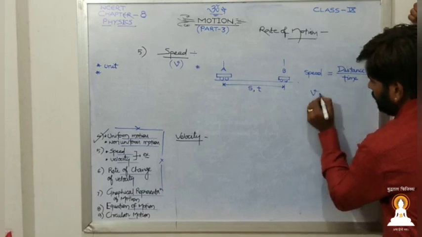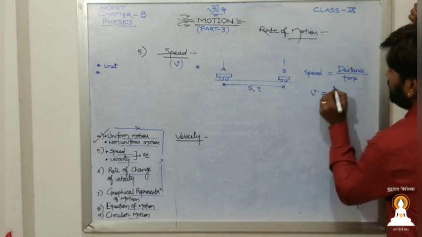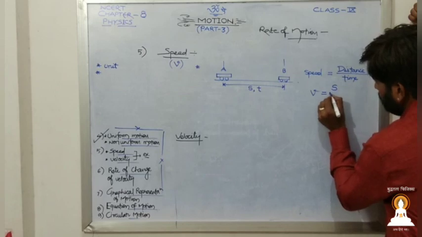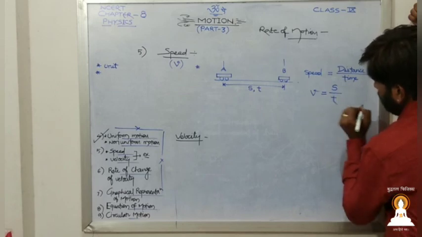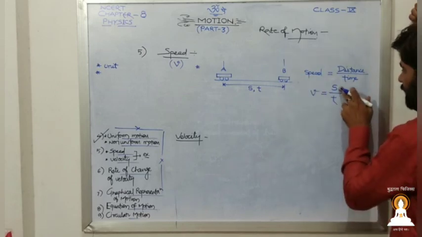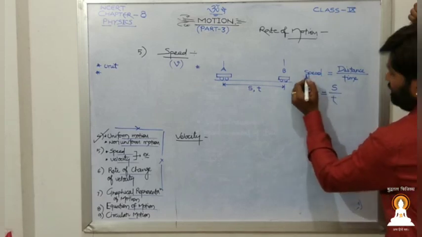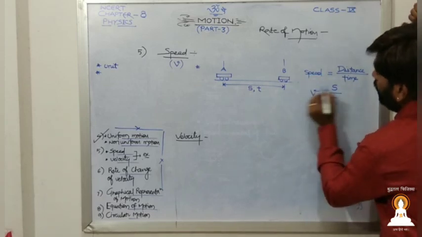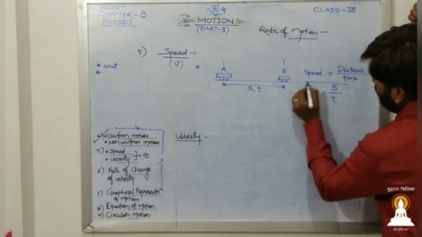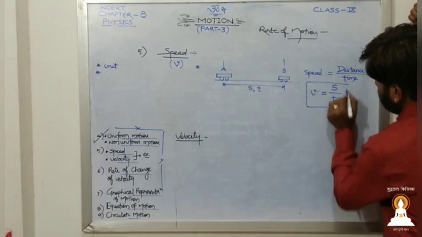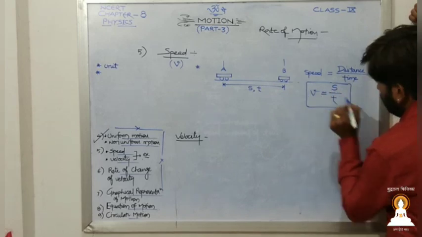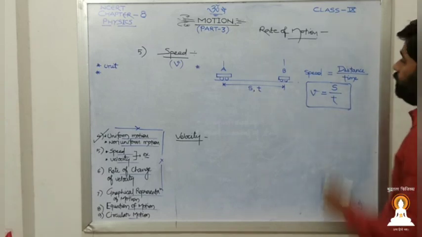Now the main thing is notation. This speed is denoted by v, distance is denoted by s, time is denoted by t. In your previous class, s was the notation for speed, as teachers usually take. Now from this particular point onwards, you will do this. Speed is equal to distance upon time.